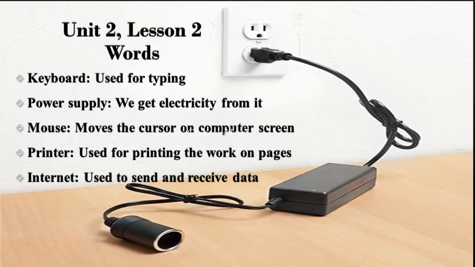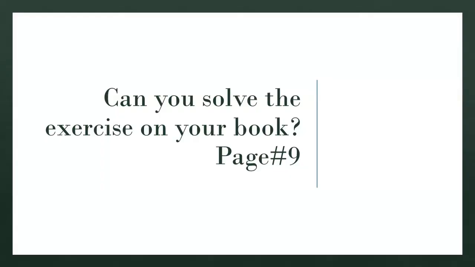Now, can you solve the exercise in your book, page number 9? Open page number 9 of your Oxford Progressive, that is Unit 2, Lesson 2, Words. If you find any difficulty in solving the exercise, you can also look back at this video, and you can find the functions of different parts of a computer.